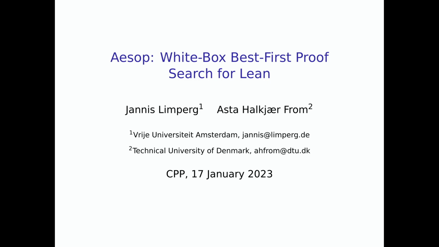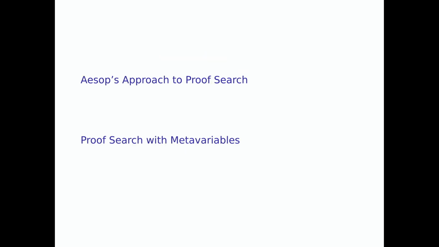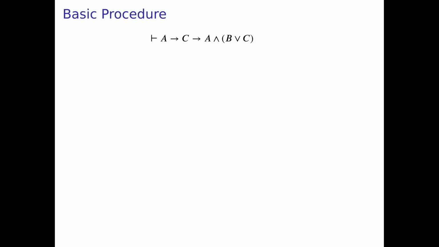I'm going to show basically two things in this talk. First, Aesop's basic approach to proof search, and then how we extend this proof search with support for metavariables, which turn out to be fairly non-trivial. So, Aesop's basic approach to proof search. Like I said, it's very similar to Coq Auto and so on.